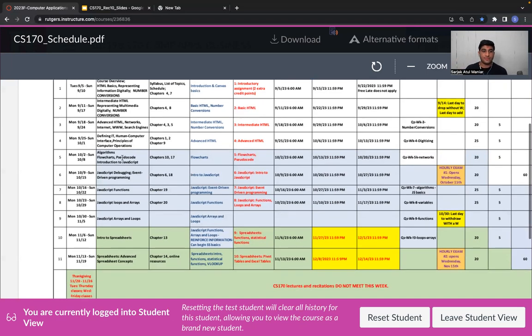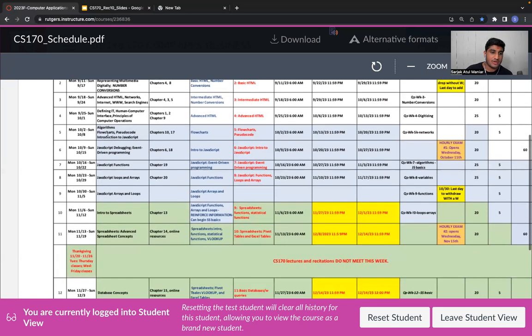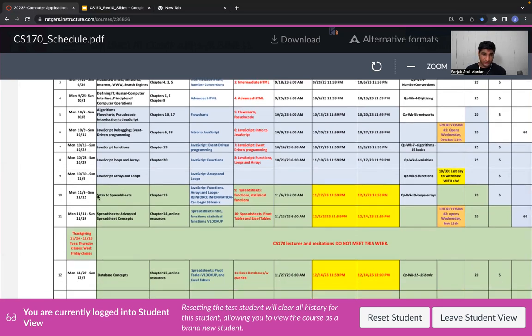Later on, we advanced into the advanced HTML series, wherein we covered concepts like CSS and all the stuff, right? Later on, as you can see, from week 6 onwards, we started off with JavaScript, right? Intro to JavaScript, event-driven programming in JavaScript, what are functions, arrays and loops, which we covered last week, which is the week 9 recitation. And currently we are in week 10, and we are going to start off with intro to spreadsheets.